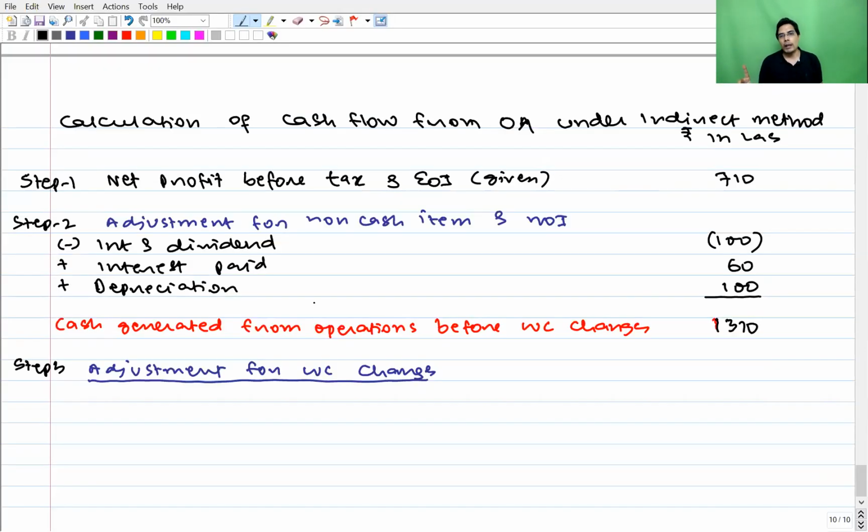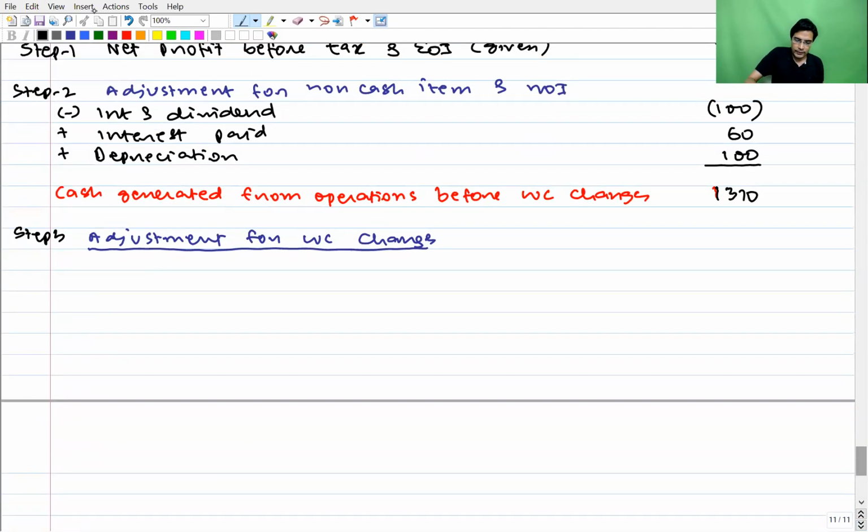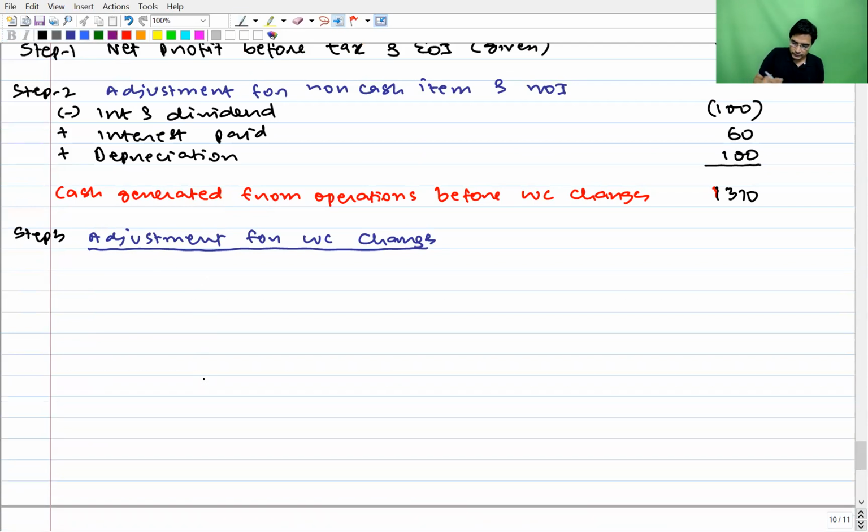Whenever current assets go up, we write the difference as a negative balance. So increase in debtor, guys, don't write the up arrow in the exam. Write the full form: increase in debtor or increase in trade receivable, 150, negative.